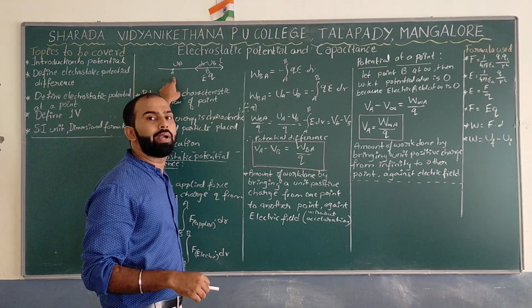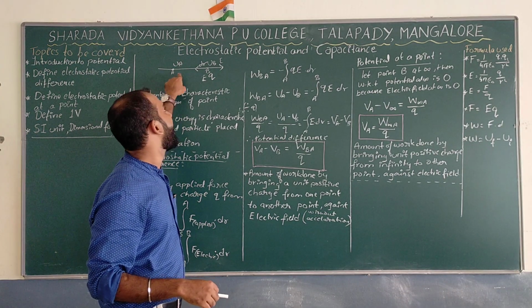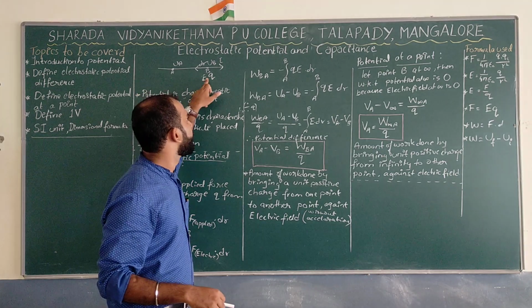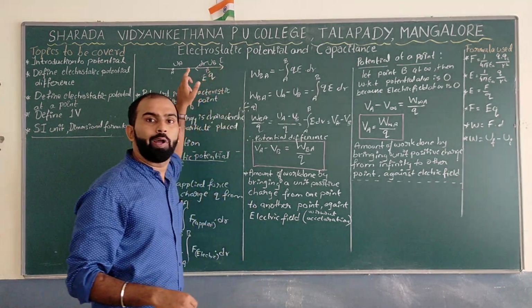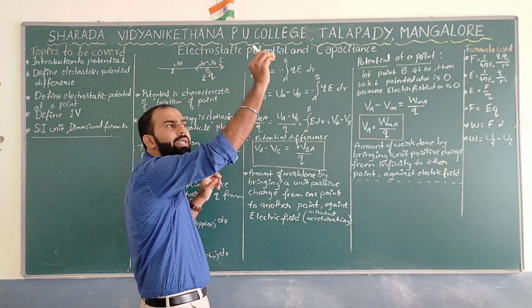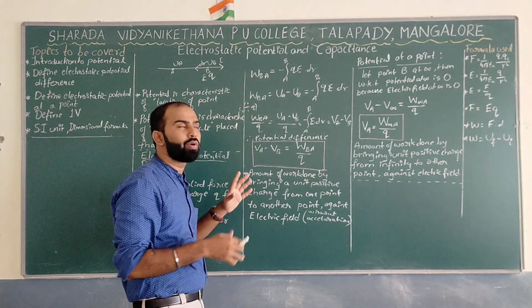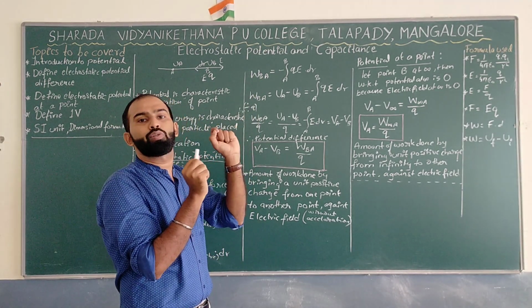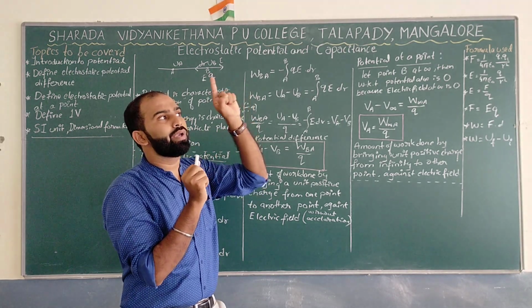We have taken two points, point A and point B, in the region of the electric field. Now, consider point B located at an infinity position. You can't see that point over here; you have to imagine point B at infinity.